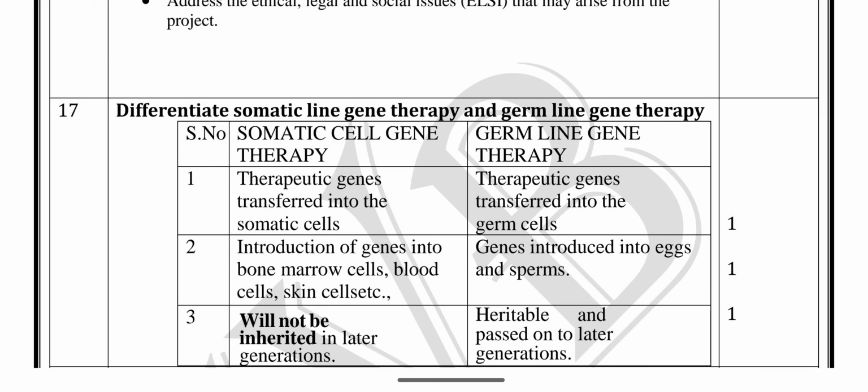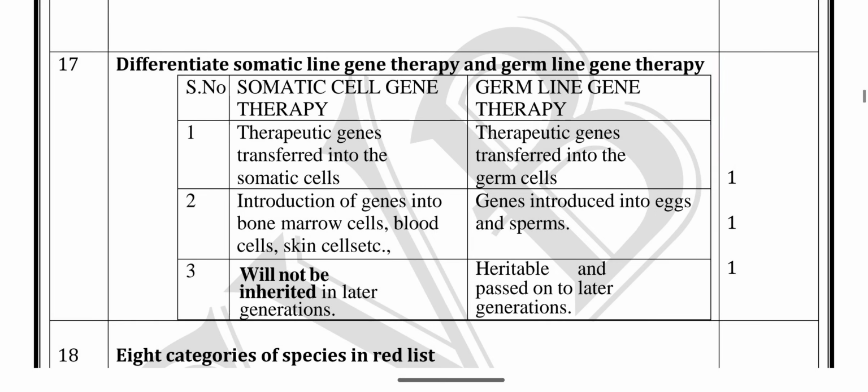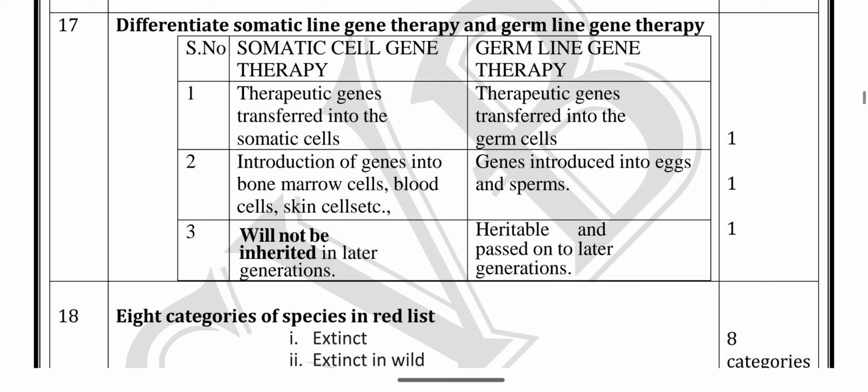Likewise, we have therapy or treatment of the genes in cells. It is somatic cell gene therapy. And in germline gene therapy, genes are introduced into the eggs and sperms. Somatic cell gene therapy is not inherited by later generations, while germline therapy is heritable, passed on to later generations. Yes, inherited means transferring a character from one generation to another generation. It does not occur in somatic cell gene therapy, but it occurs in germline gene therapy.